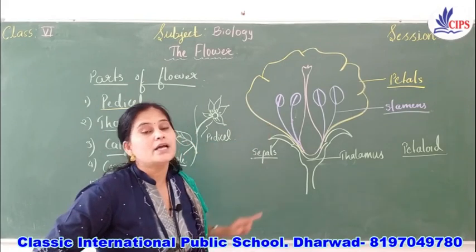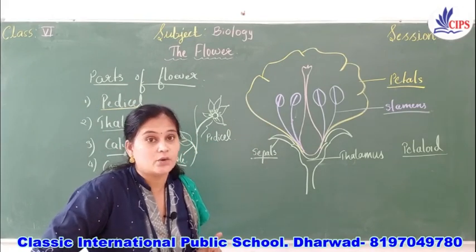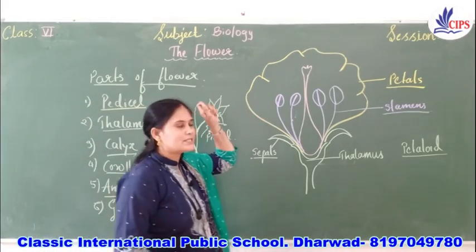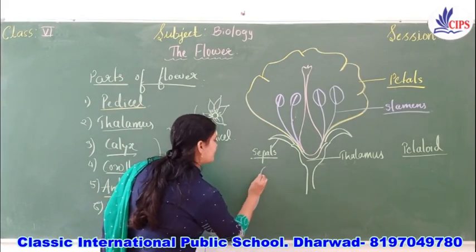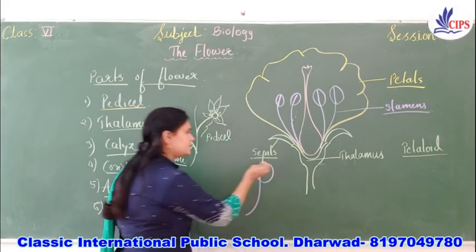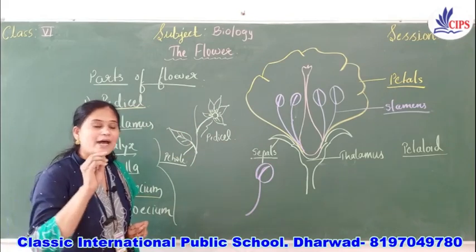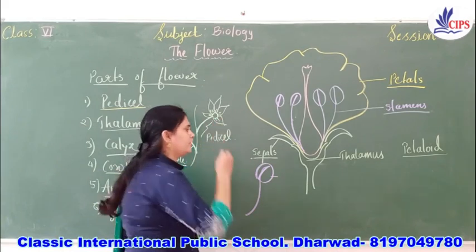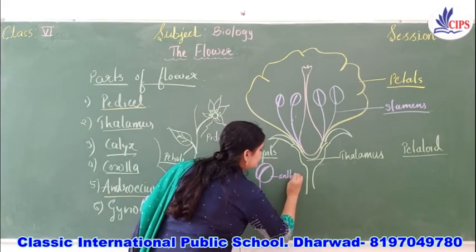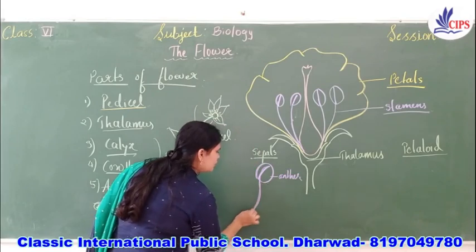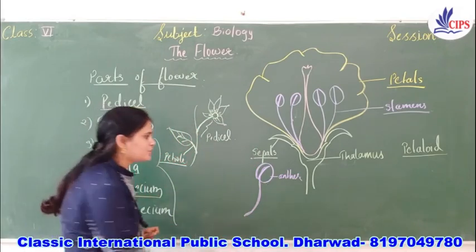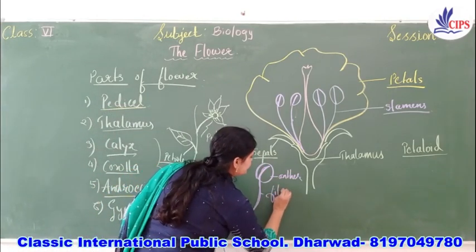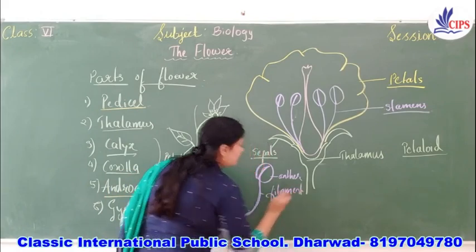If I take one stamen, the upper part, which has a bilobed structure, is called the anther. And a long filament-like structure which is attached to the anther is called the filament. Children, this is very, very important.